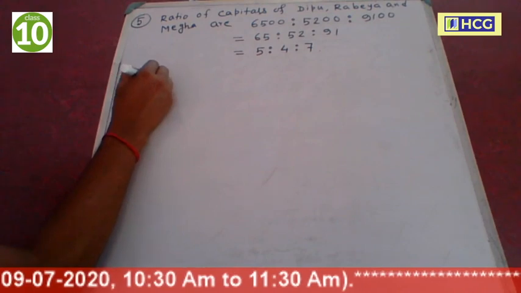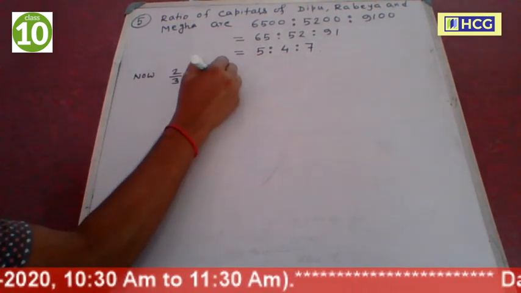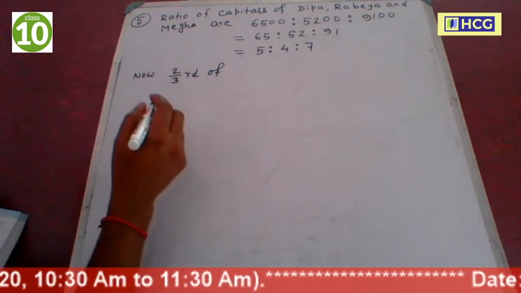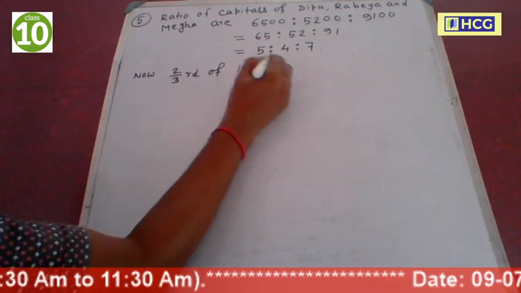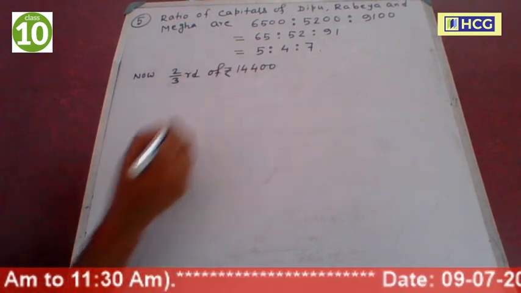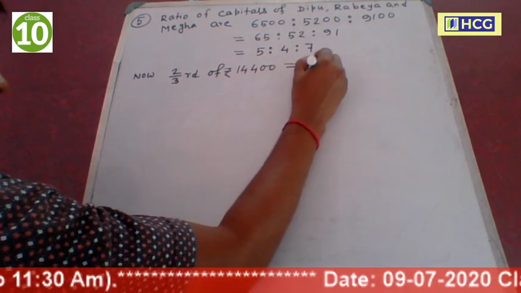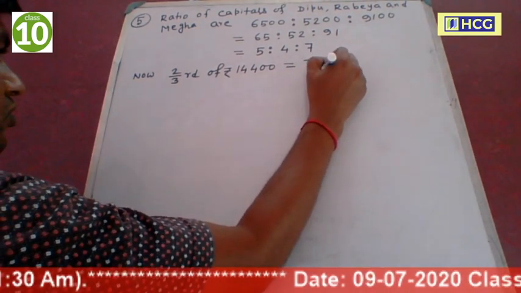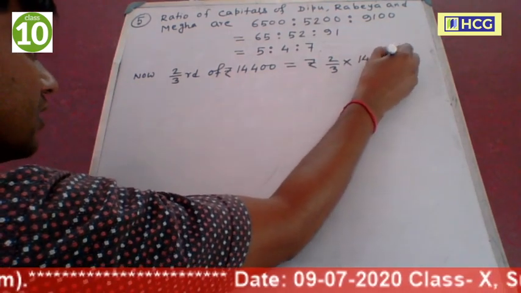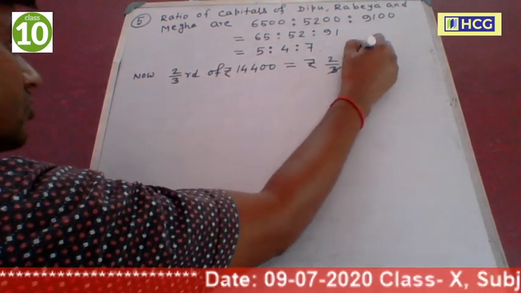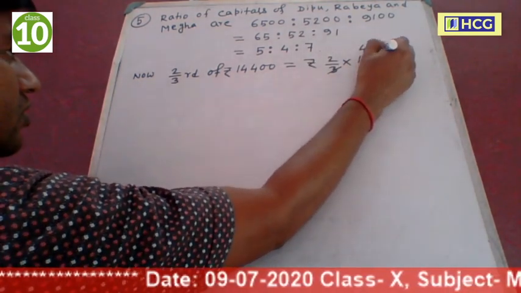Now two-third of 14,400 rupees. Two-third of rupees 14,400 is equal to rupees two-third into 14,400. 3 4s are 12, carry 2, 3 8s are 24.